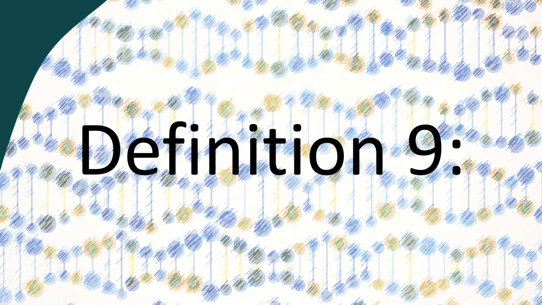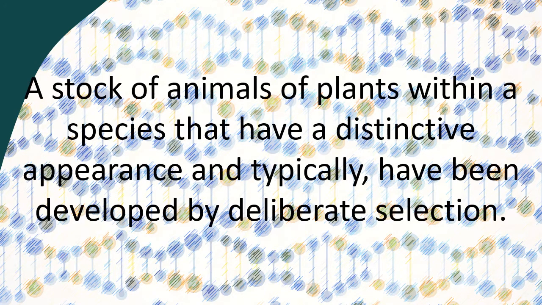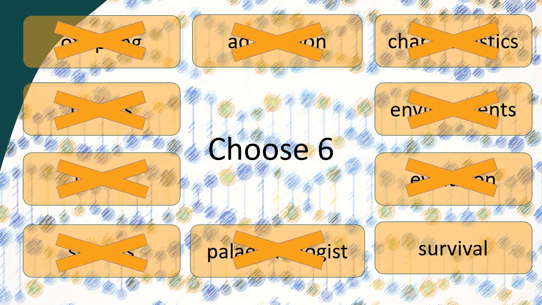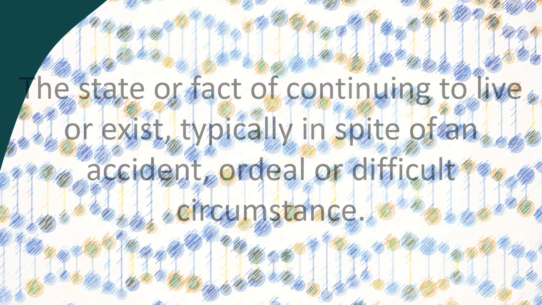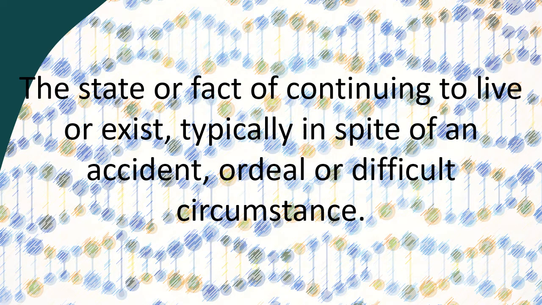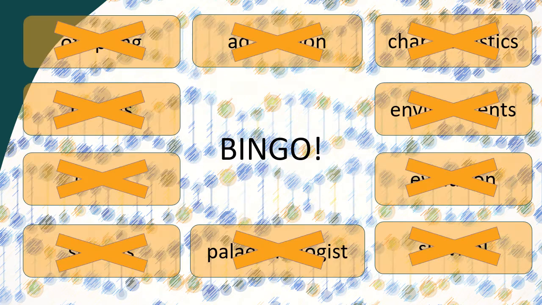Definition 9. A stock of animals or plants within a species that have a distinctive appearance and typically have been developed by deliberate selection. The word is breeds. And finally, the state or fact of continuing to live or exist, typically in spite of an accident, ordeal, or difficult circumstance. The word is survival. Well done for playing along. Now let's start the lesson.